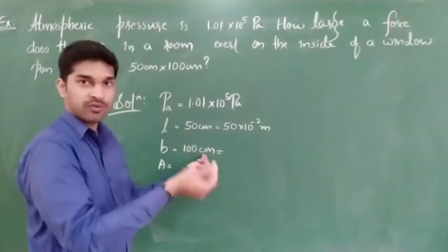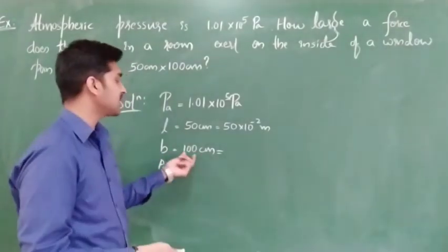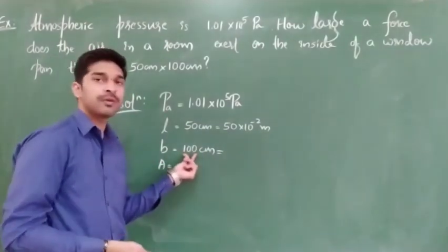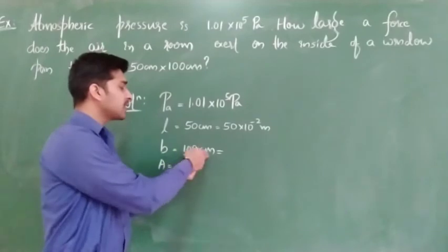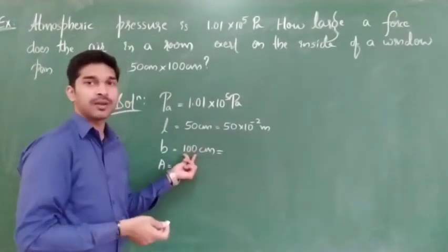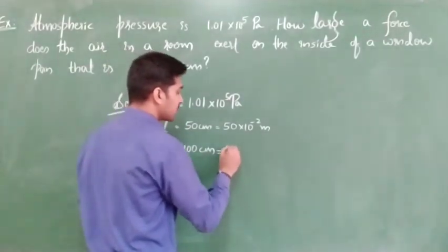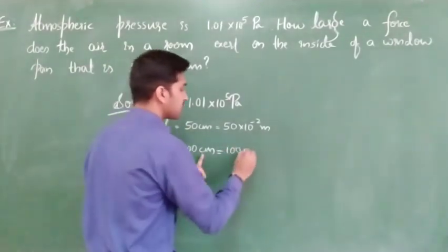Centi means 10 to the power of minus 2. Plus 2 minus 2 will get cancelled. We can write it as 1 meter. Or it is a general fact you have to remember, a simple fact: 100 centimeter is nothing but 1 meter. Clear? So better we will write it in this order. 100 centi means 10 to the power of minus 2.